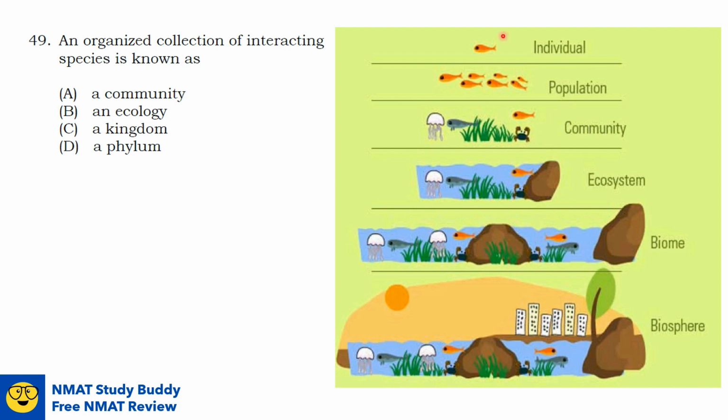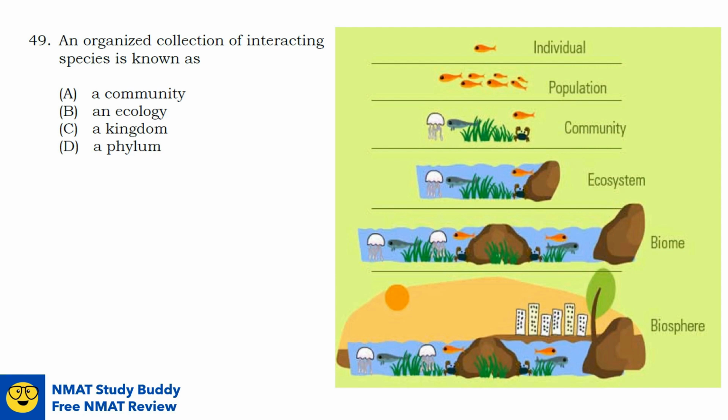Now, in an ecosystem, you take into account the interaction of populations in a community plus the biotic and the abiotic factors. In a biome, you just have a collection of ecosystems. Now the biosphere, the highest in the hierarchy, just refers to the global ecosystem.